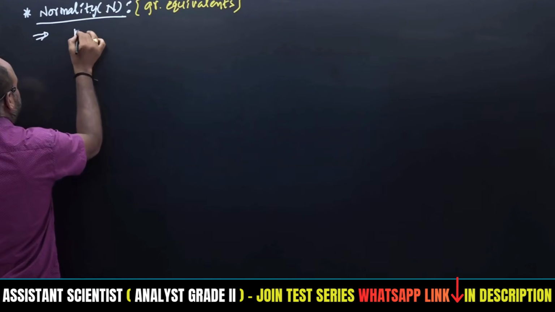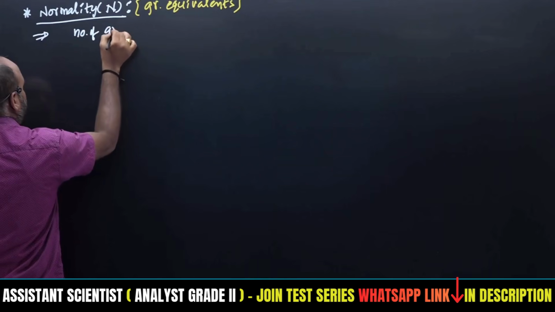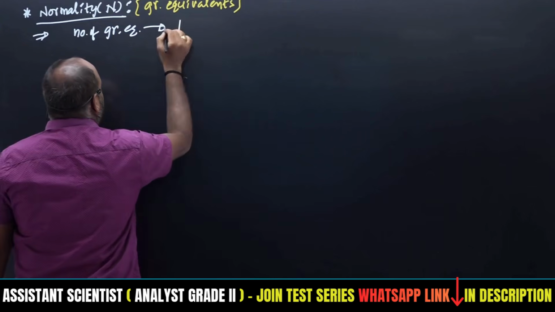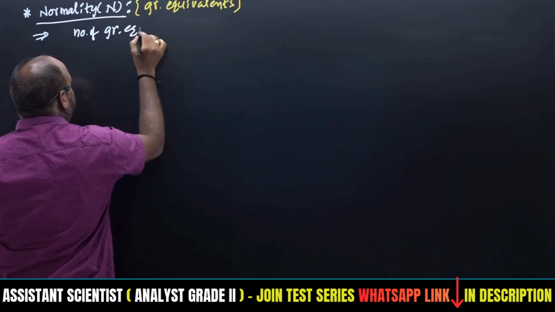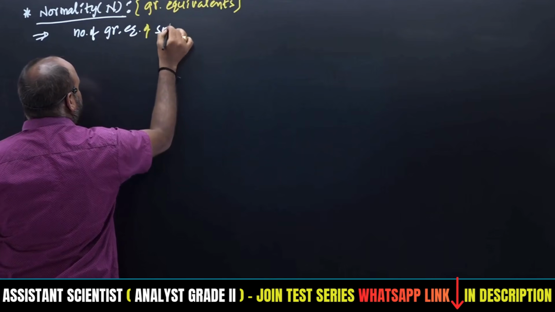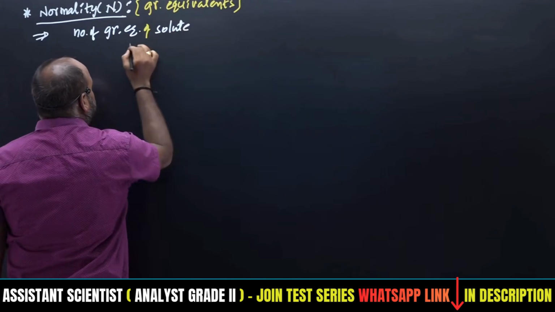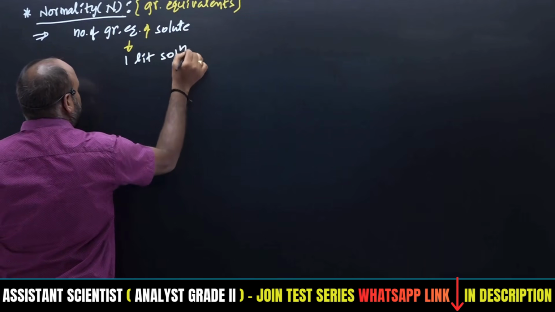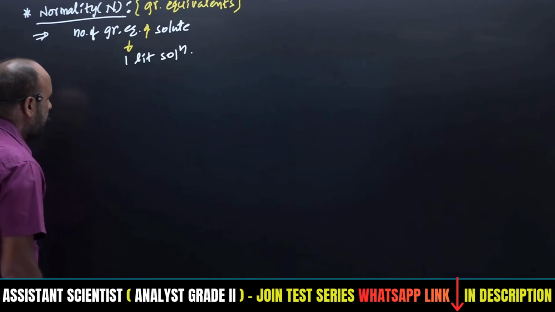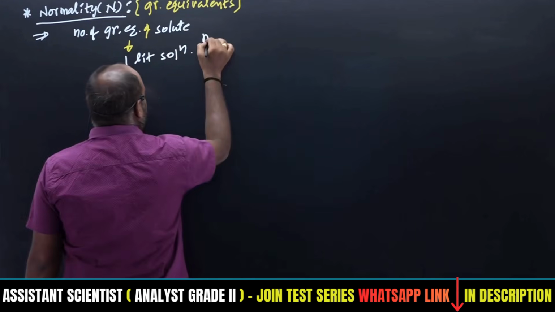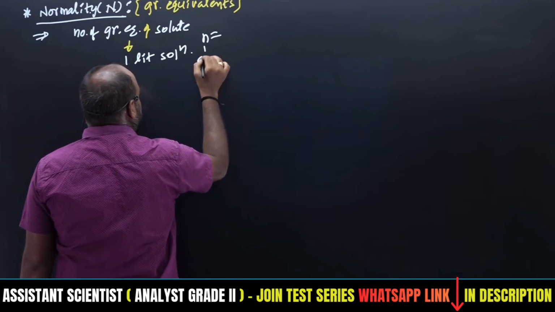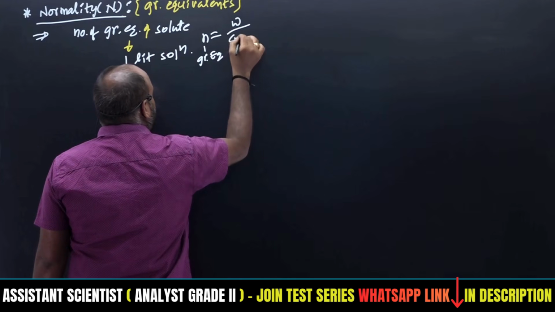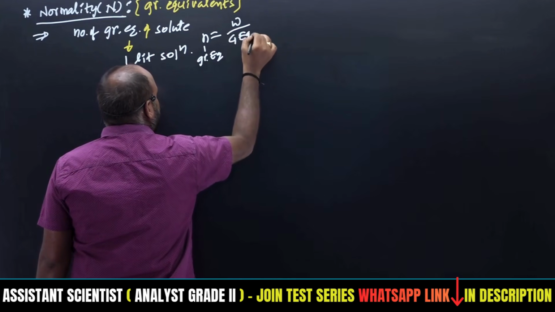Definition of normality means number of gram equivalents of solute present in 1 liter solution. Similarly here, N also: gram equivalents, that is weight by gram equivalent weight.